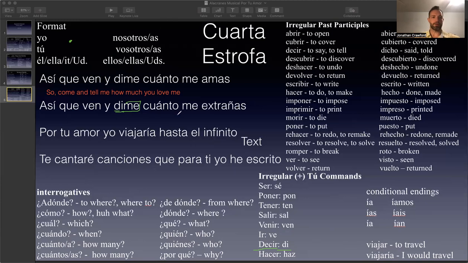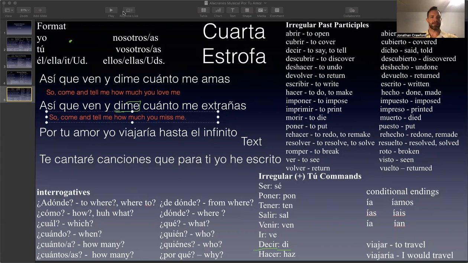Dime cuánto me amas, dime cuánto me extrañas. So this whole sentence right here is basically the same structure as the one above it. So come and tell me how much you blank me. What does extrañar mean? Extrañar means to miss. How much you miss me. Así que ven y dime cuánto me amas. Así que ven, dime cuánto me extrañas. Come and tell me how much you miss me.